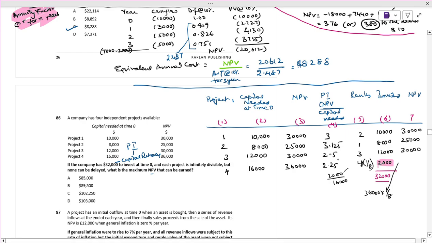36,000 divided by 8, how much will we get? 4,500. This is the maximum we will get. Is it right? Maximum NPV, if it can be delayed with respect to capital rationing. It comes to 5, 9, 3 plus 2, 5 plus 3, 89,500. It comes to 89,500.